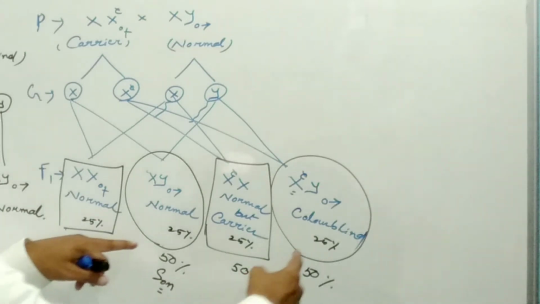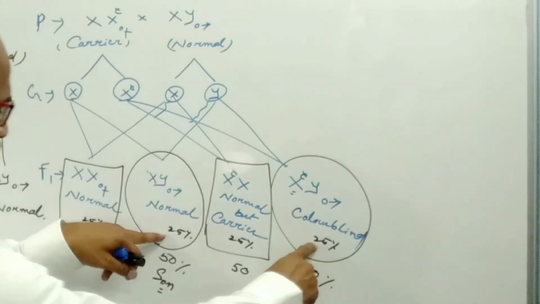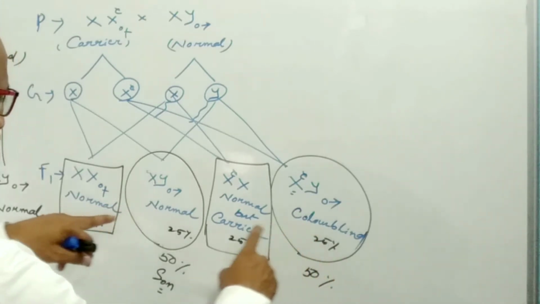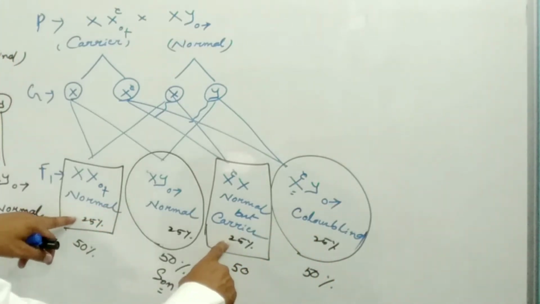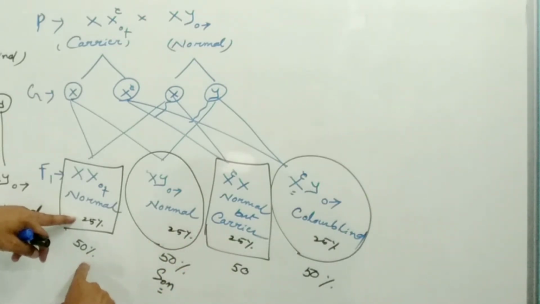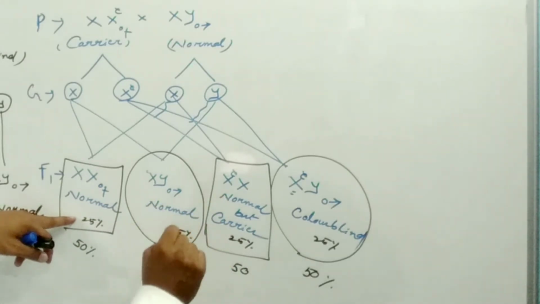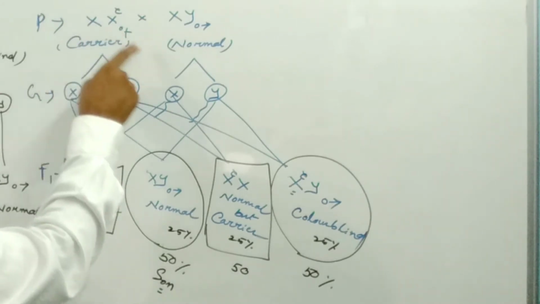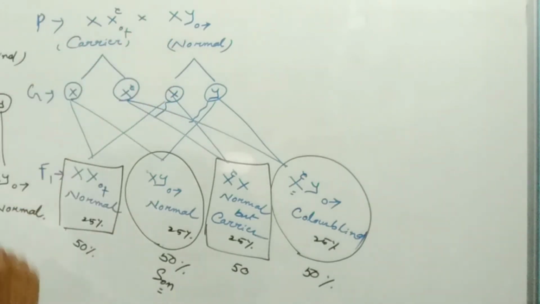So these are the two male individuals; suppose this is 100%, so 50% will be normal and 50% color blind. And these are the two female individuals; 50% will be normal and 50% will be normal but carrier. This is the marriage between a carrier mother and a normal father.